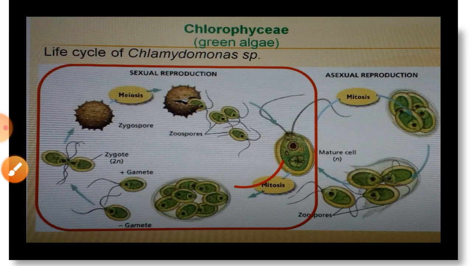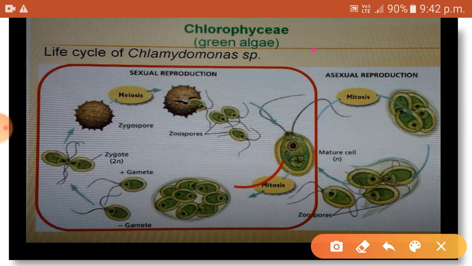Now we will have a short look at the life cycle of Chlamydomonas. First, we will focus on asexual reproduction.